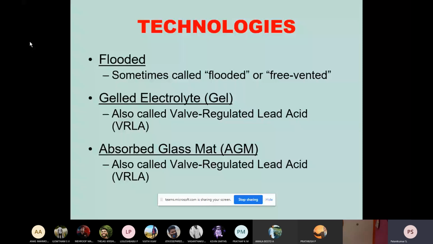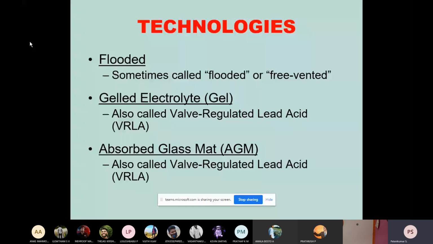That is the reason why it's called valve regulated. Automatically, whatever evaporation is happening, it is absorbing and retaining it at the particular electrolyte level. By retaining the electrolyte level, it automatically retains the percentage of sulfuric acid in the water also. That is the reason why absorbed glass mat batteries are very popular nowadays.